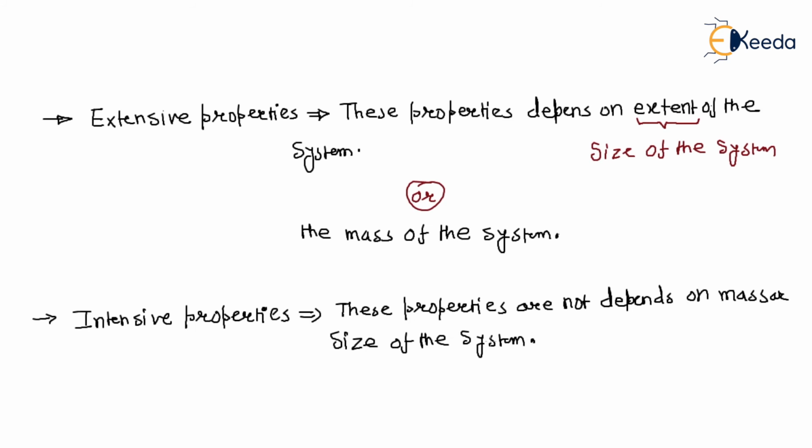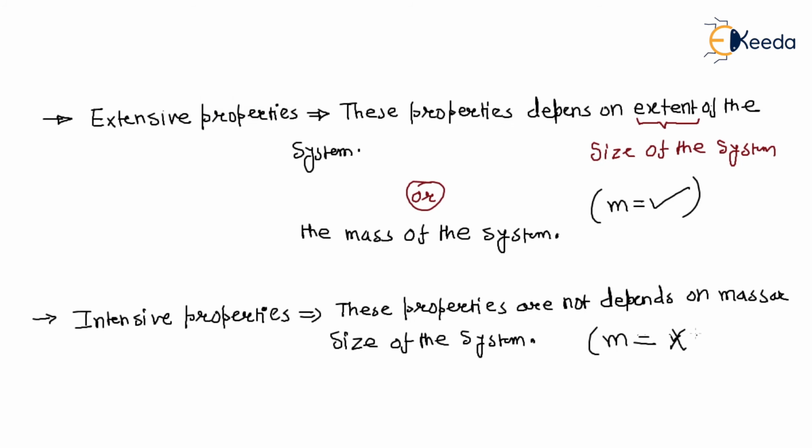Now we will see, that means one property depends upon the mass and other property depends upon the, so this property depends upon the mass and this property does not depend upon the mass. This property does not depend upon the mass of the system.